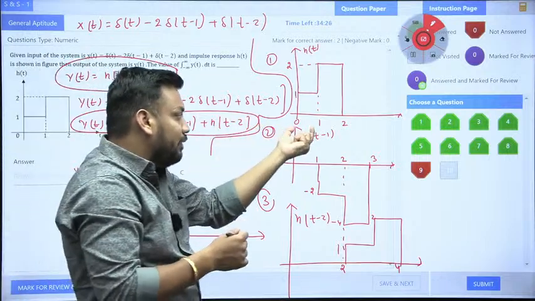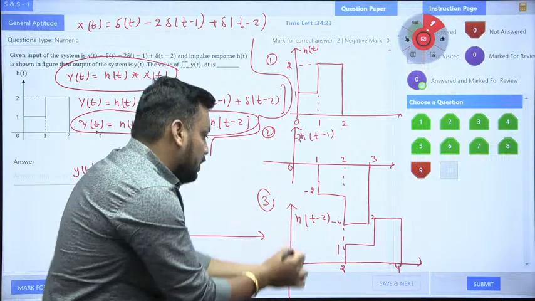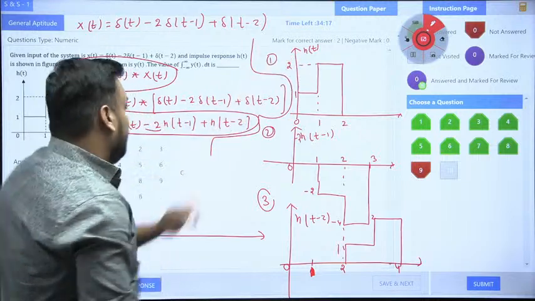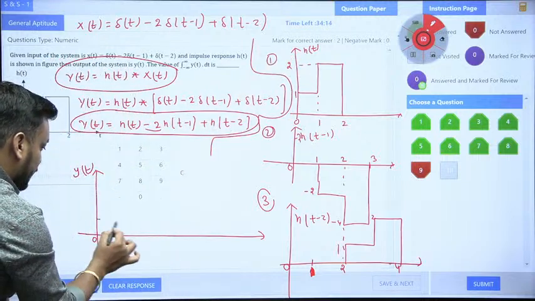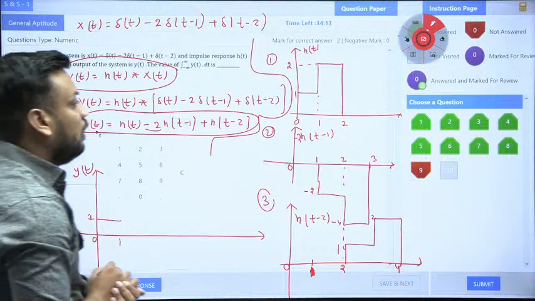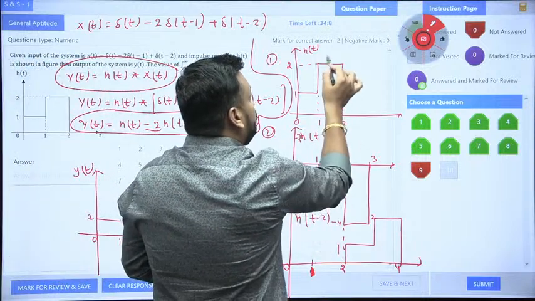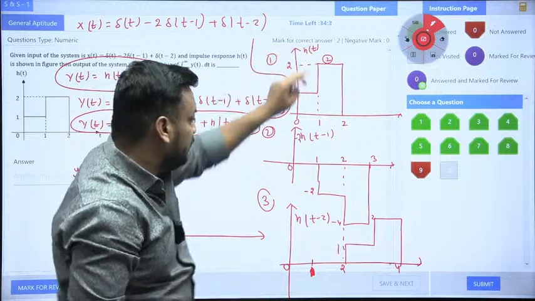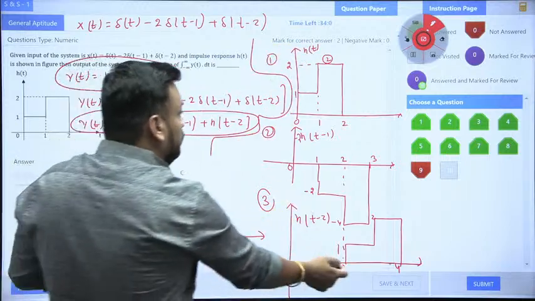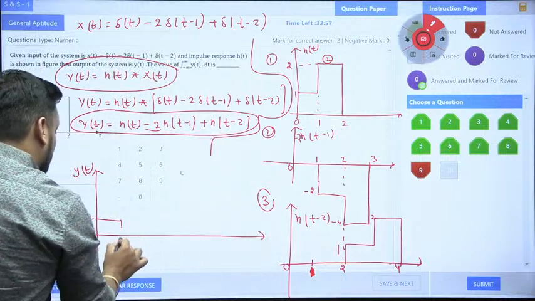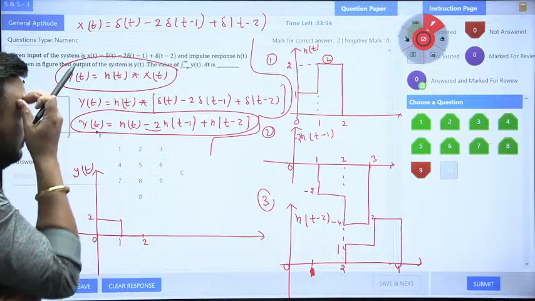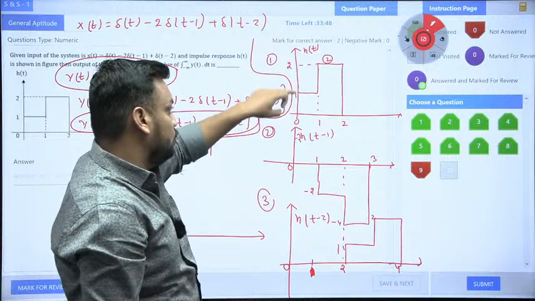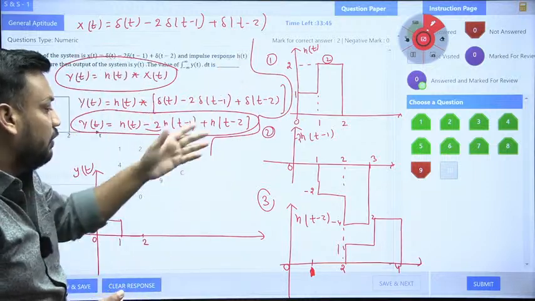So first of all, 0 to 1, what is the magnitude? 1, sir. Here 0 to 1, 0, sir. So as far as the 0 to 1 location is concerned, only magnitude 1 is there. It means from 0 to 1, my signal carries the magnitude 1 only. Now tell me, as far as 1 to 2 is concerned, the magnitude is 2 here, and 1 to 2 magnitude is minus 2 here. So it means here is 2, here is minus 2, 2 minus 2 is 0. So for 1 to 2 you will have 0 only, because this 2 and minus 2 compensate each other. Why is it minus 2 and minus 4? Because at 1 it is minus 2 and at 2 it is minus 4, yes.